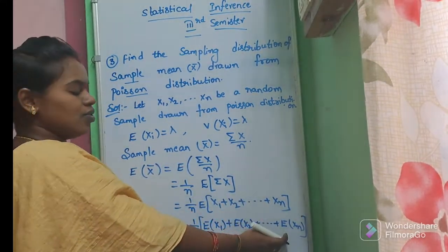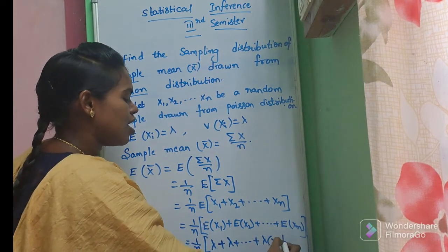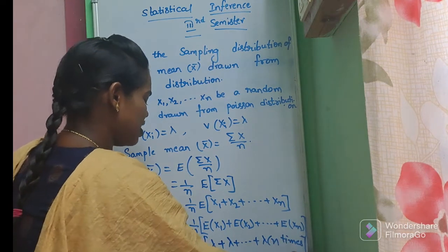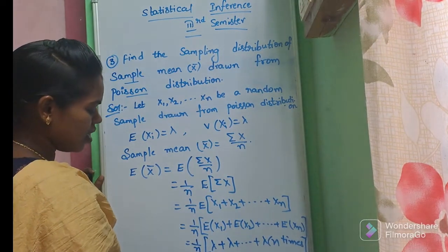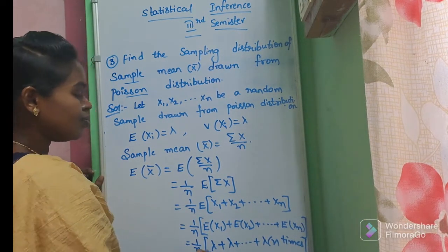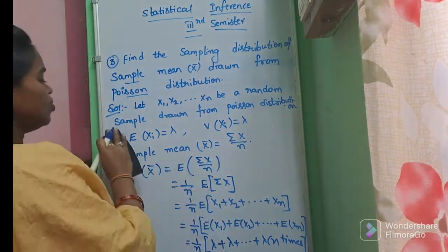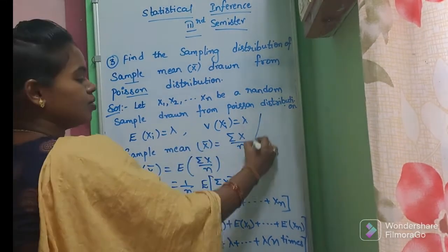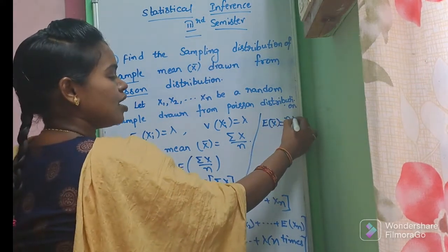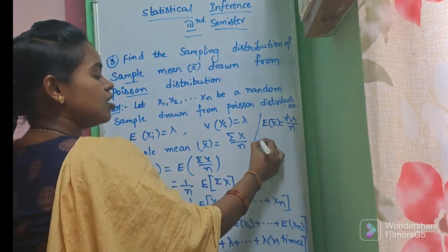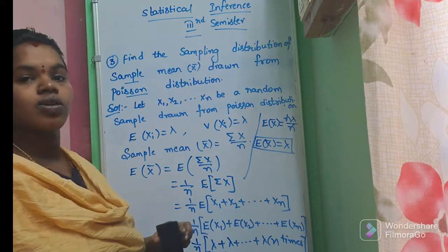Like that, for i equal to 1 to n, whatever it may be, the value is lambda, and this value repeats n times, so we can write it as 1 by n times n lambda. So the expectation of x bar equals n lambda over n. The numerator n and denominator n cancel. Finally, the expectation of x bar is equal to lambda.